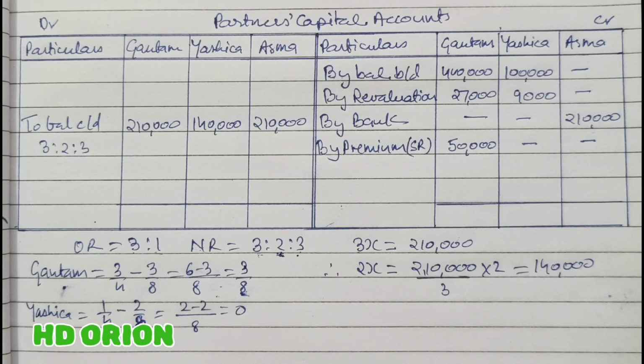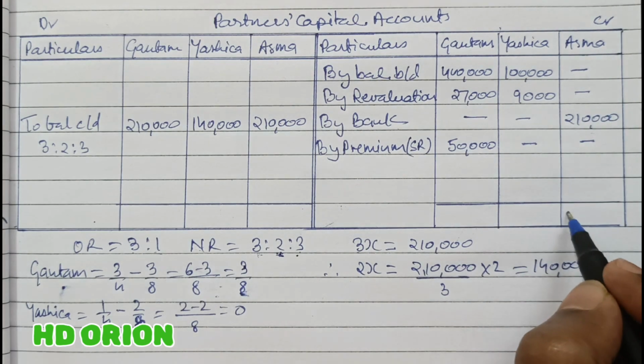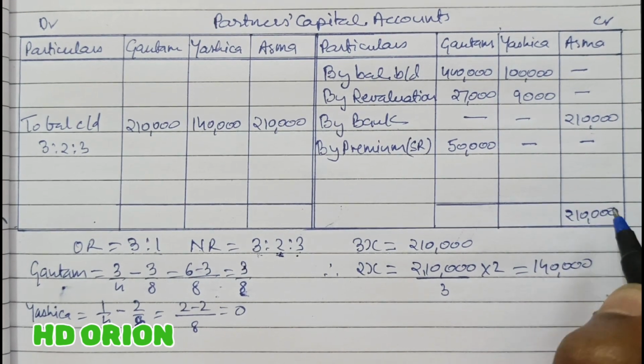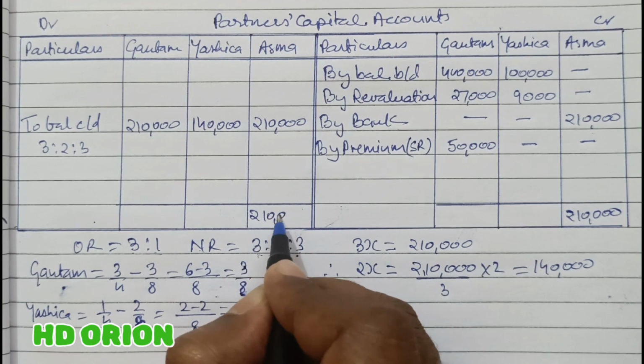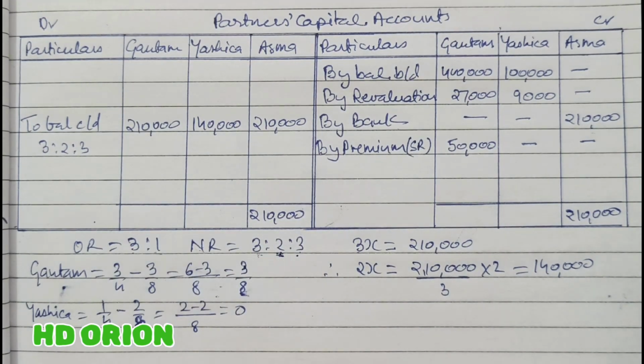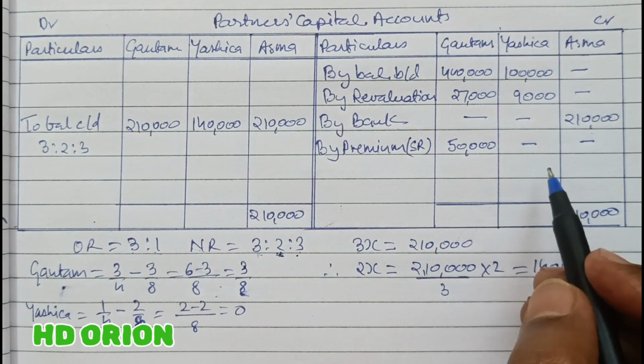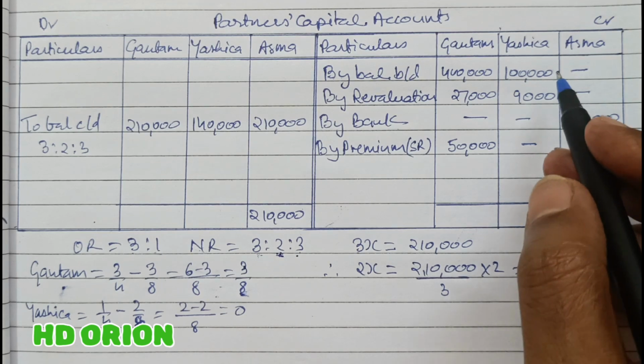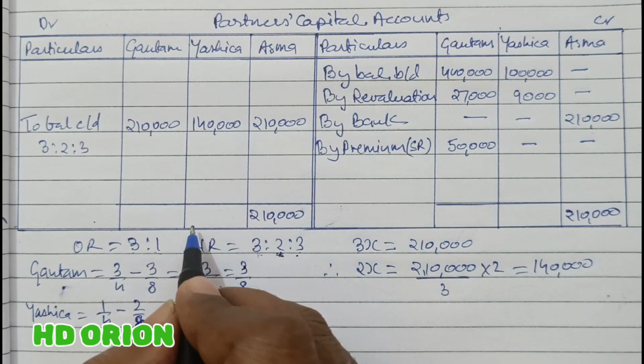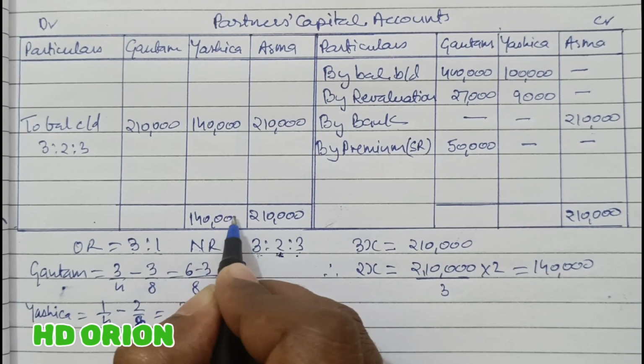Fine. Now we will balance it, and this balancing amount will be maintained in current account. For Asma it is the same, no current account for Asma, because it is her capital based on which the other two capitals are adjusted. And in Yashika, the 1,40,000 is more.